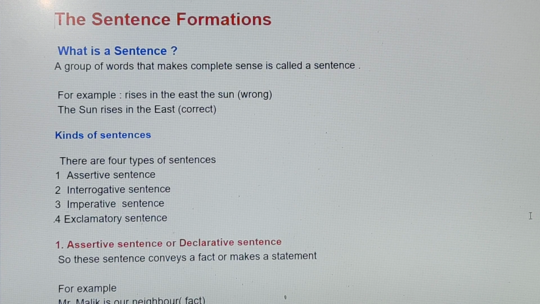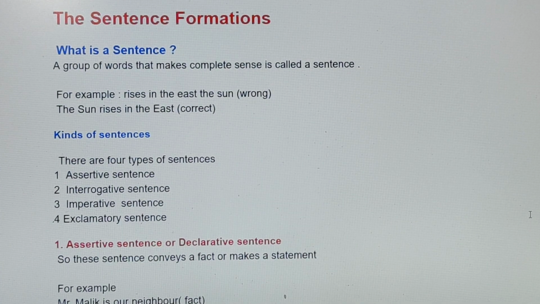Now coming on to the kinds of sentences, there are 4 types of sentences. First is your assertive sentence, second interrogative sentence, third imperative sentence, and the last exclamatory sentence. First of all, we'll start with the assertive sentence, also known as the declarative sentence.